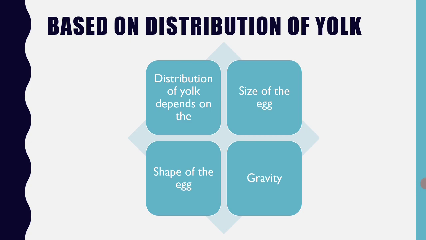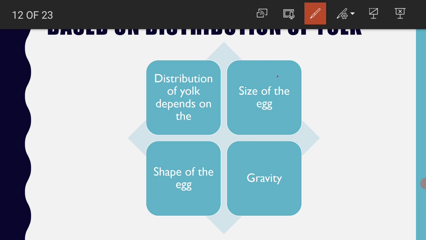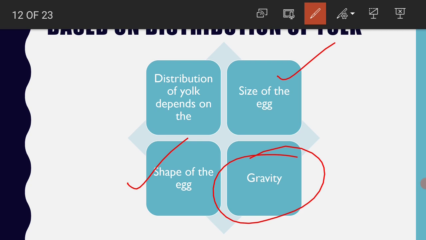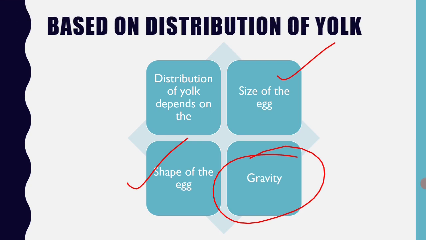But what are the factors that affect the distribution of the yolk? Distribution of yolk depends on the size of the egg, shape of the egg, and gravity. Because yolk is a very dense material, it gets pulled towards the gravity. So normally within the egg, the yolk is concentrated at the bottom, and the upper end, that means the apex of the egg, is normally devoid of the yolk content. So like that there is one yolk rich region and one yolk poor region. Of course, there are various factors that influence the distribution of yolk within the egg.